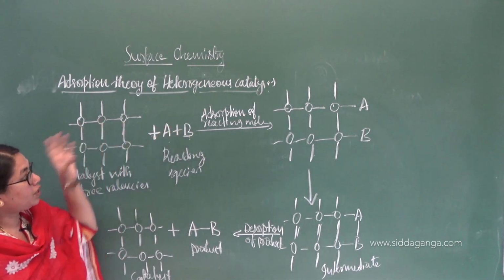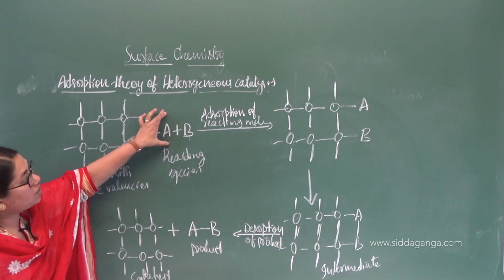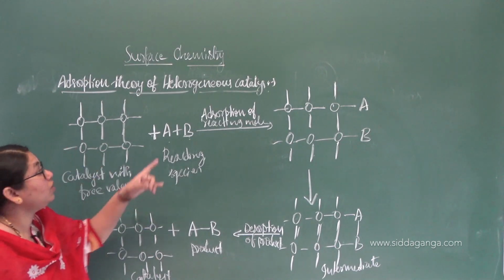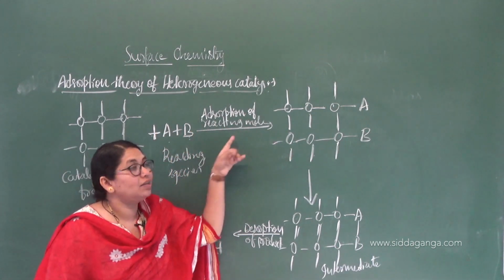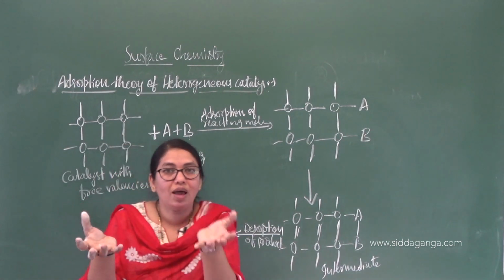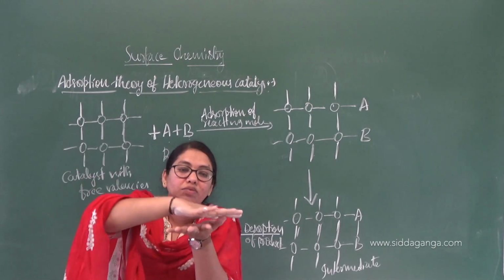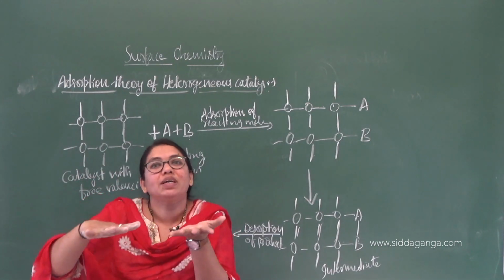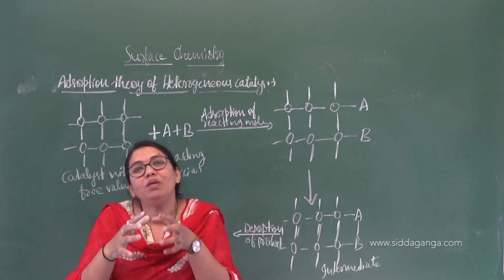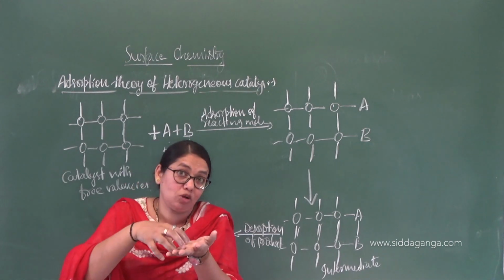The postulates or assumptions of this theory are, first, diffusion of reactants on the surface of the catalyst. Second, adsorption of the reactants on the surface of the catalyst. Diffuse means that you have a catalyst and you add the reactants, which move from higher concentration to lower concentration. They will cover the whole surface of the catalyst. Wherever the valencies or vacancies are available, there they will get diffused and then adsorbed.